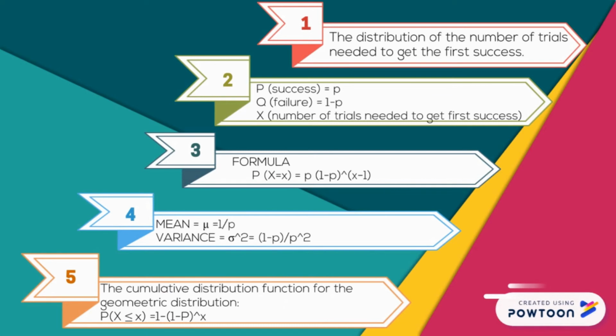The formula for the geometric distribution is P(X equals x) equals p(1 minus p) to the power of x minus 1. The formula for the mean is 1 divided by p. The formula for the variance is (1 minus p) divided by p to the power of 2. The cumulative distribution function for the geometric distribution is P(X less than or equal to x) equals 1 minus (1 minus p) to the power of x.